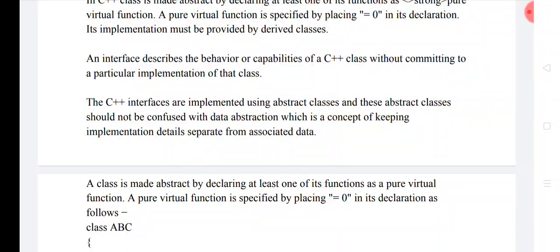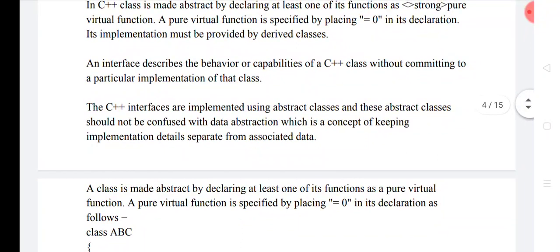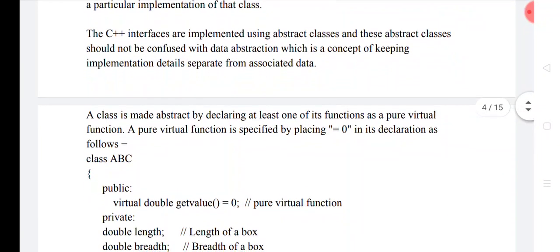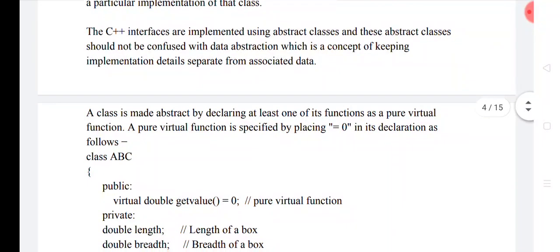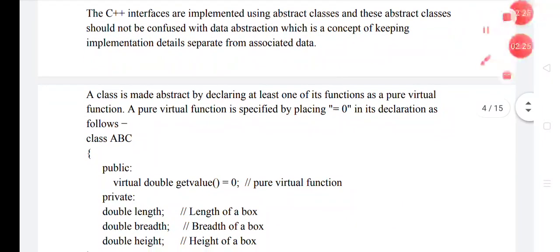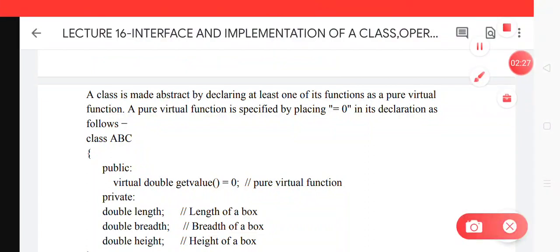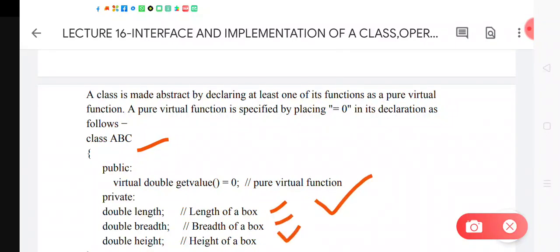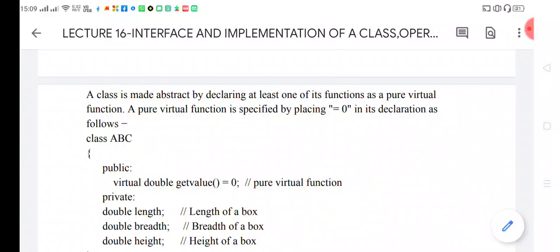In C++, interfaces are implemented using abstract classes, and these abstract classes should not be confused with data abstraction, which is a concept of keeping implementation details separate from the associated data. A class is made abstract by declaring at least one pure virtual function. So this is the example wherein we have one class ABC. It has one pure virtual function getValue, and there are three data members of the class ABC.